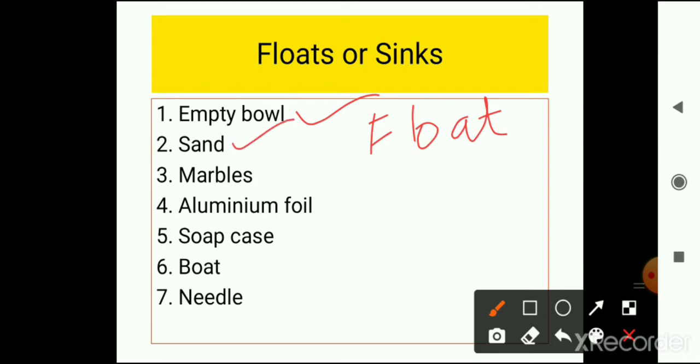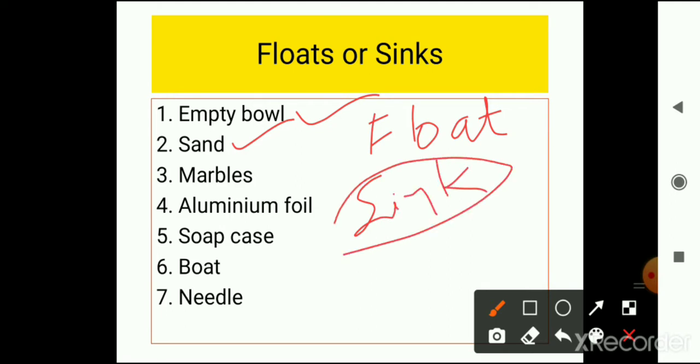It will sink because it is heavier than the water and it will settle down at the bottom of the water. Number 3, marbles. These are also heavier than the water, that's why they will also sink. Number 4, aluminum foil. It is lighter than the water, so it will float. Soap case. It is also lighter than the water, that's why it will also float.